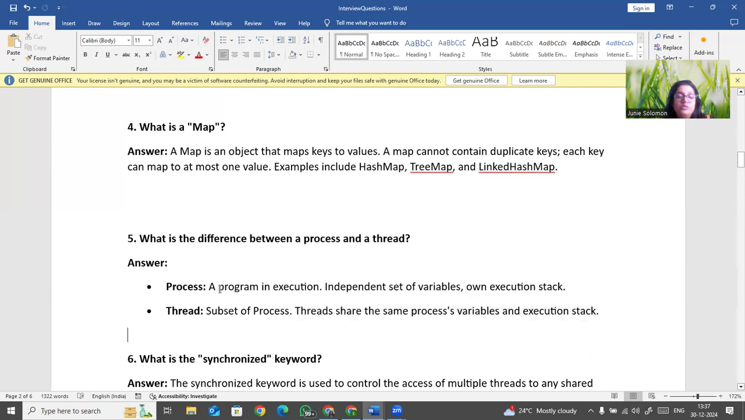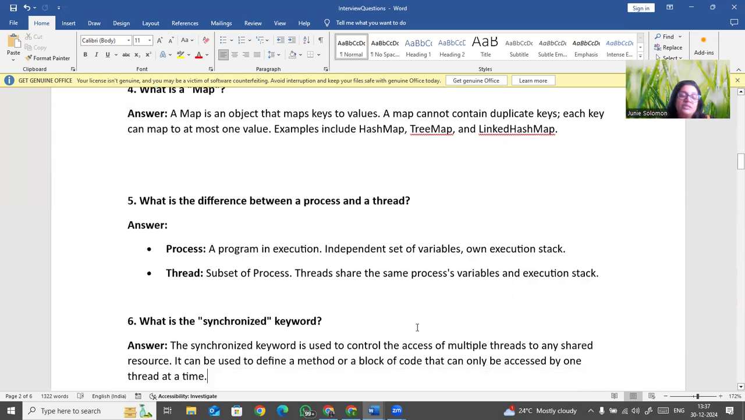So a process means a program in execution, with an independent set of variables and its own execution task. A thread means a subset of a process, and threads share the same process variables and execution task.